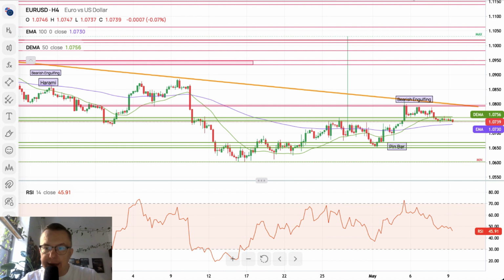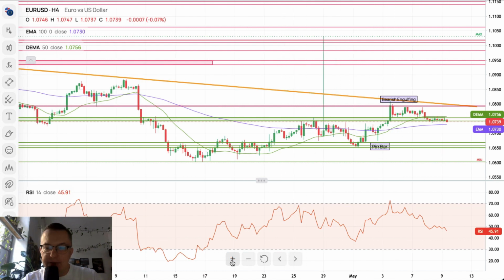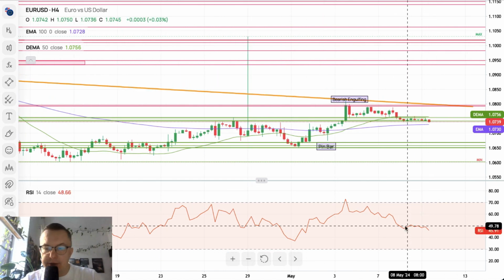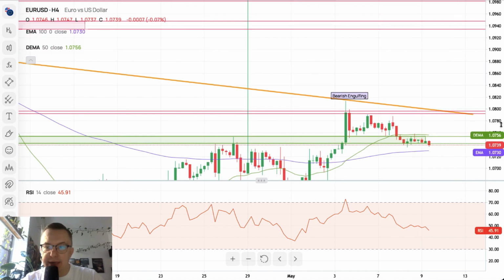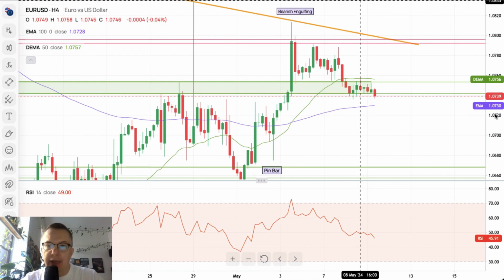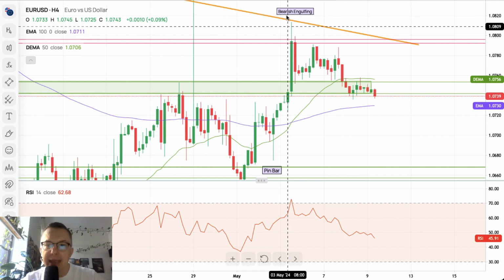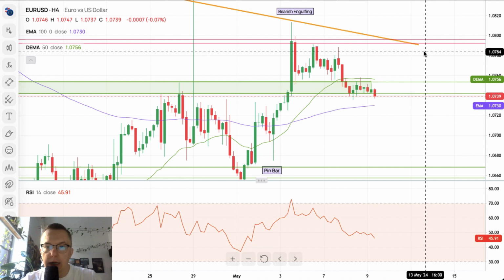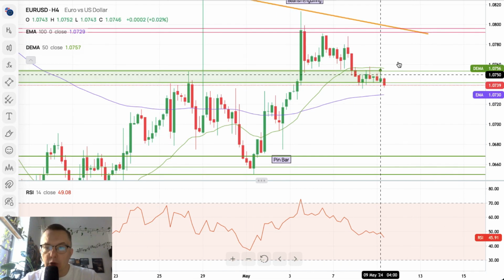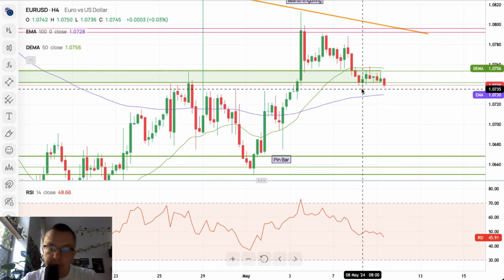The euro-dollar 4-hour chart is showing us signs of weakness, especially after the RSI moved lower towards the level of 45 points, and the price, as you can see, is breaking lower as well after the rejection and the bearish engulfing pattern made on the 4-hour chart below the trend line resistance. So we broke below the demand zone. We made a low at 1.0736 already.